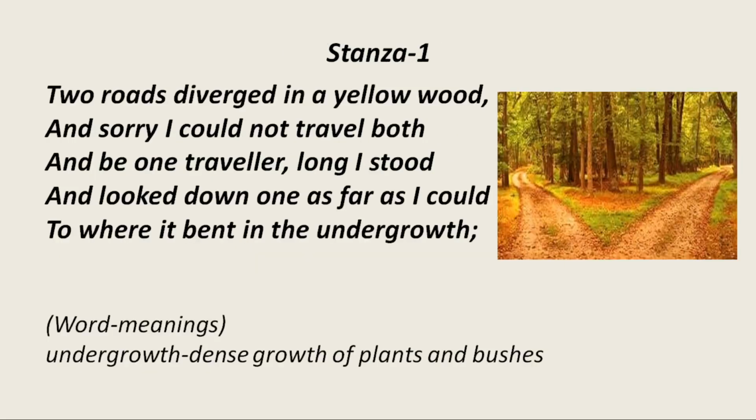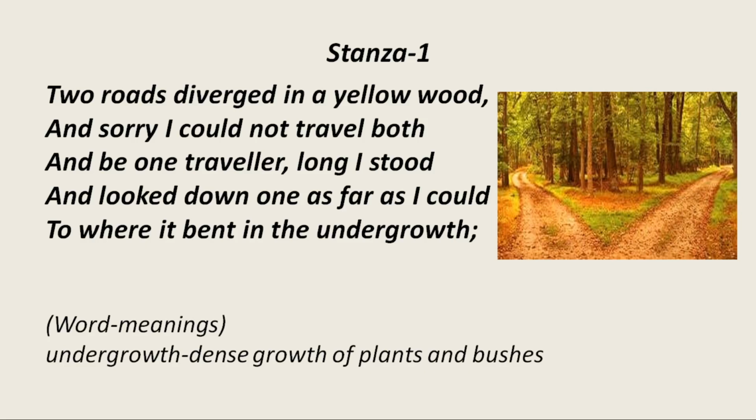Let's begin. Two roads diverged in a yellow wood. Wood means forest, yellow wood means forest in autumn season. So in autumn season, leaves fall from trees and they become yellow in color. So as you can see in the picture, the forest is looking somewhat yellow because it is autumn season. Two roads diverged in a wood, and sorry I couldn't travel both.